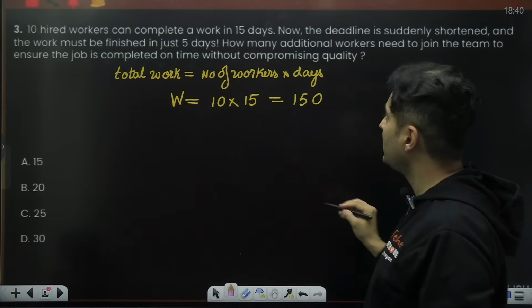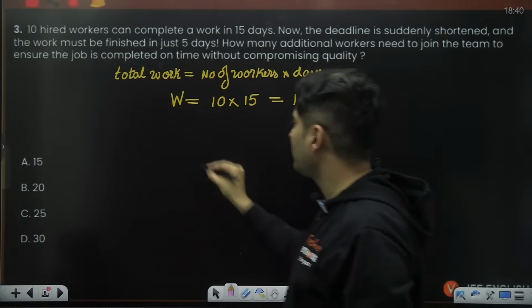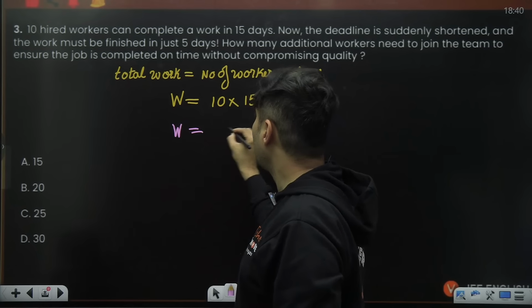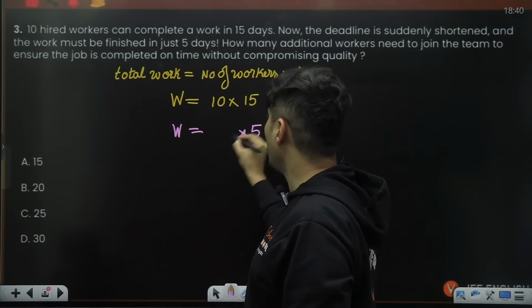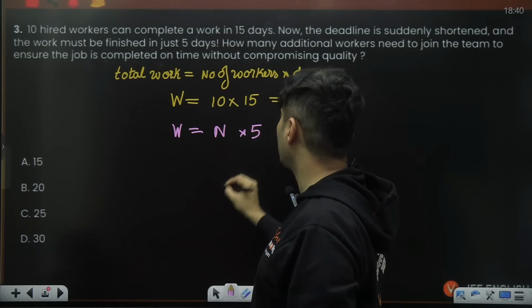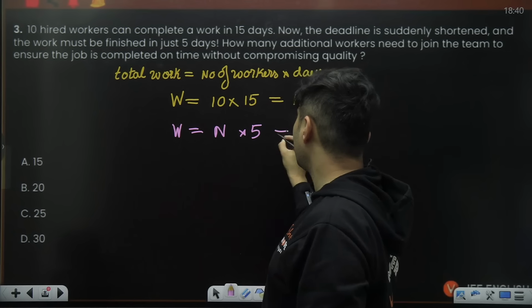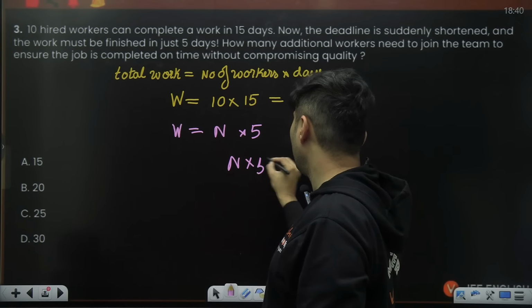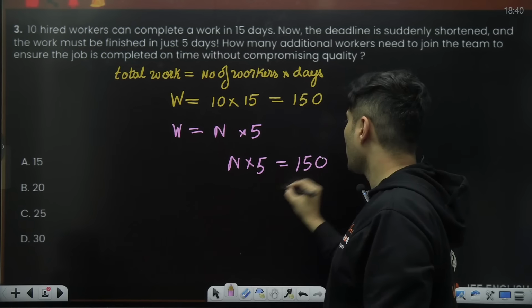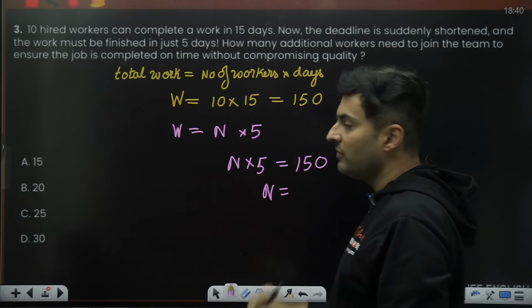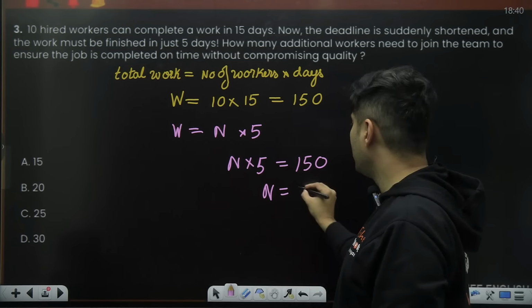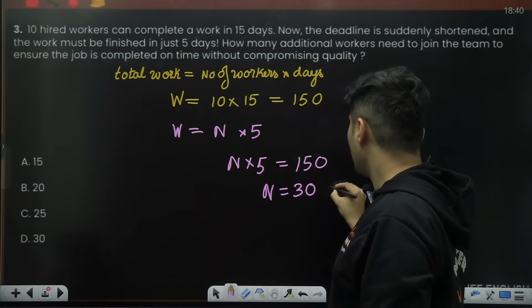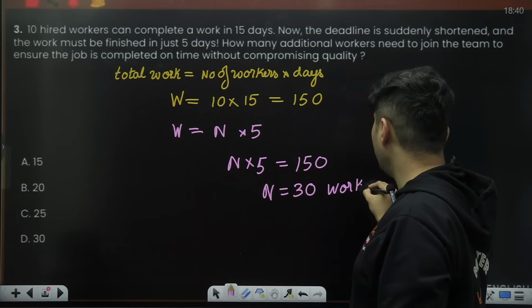Now what happens is you want to finish it in 5 days. So that same work has to be finished in 5 days. So how many workers do you need? So therefore, this is still going to be 150. So n multiplied by 5, the work is still the same, 150. So number of workers will be 150 divided by 5, which is nothing but 30 workers.